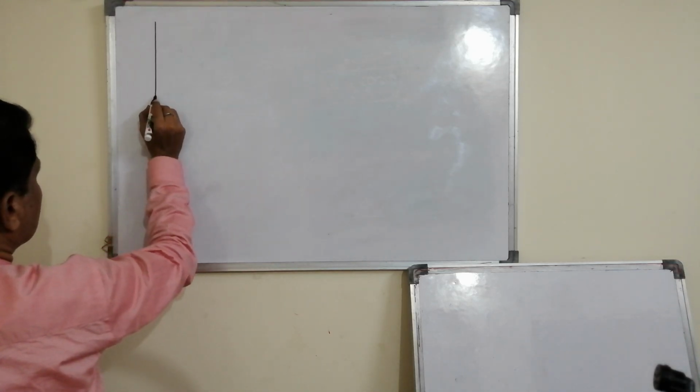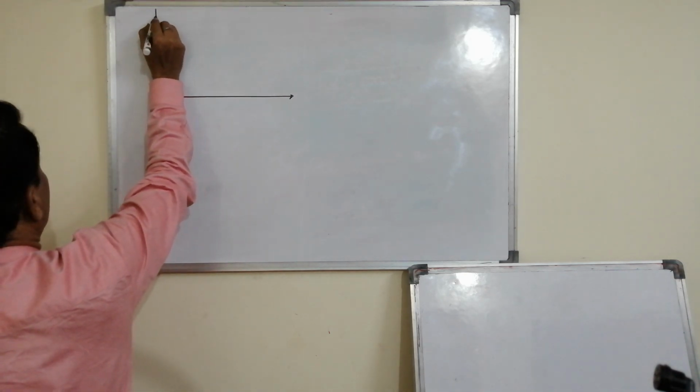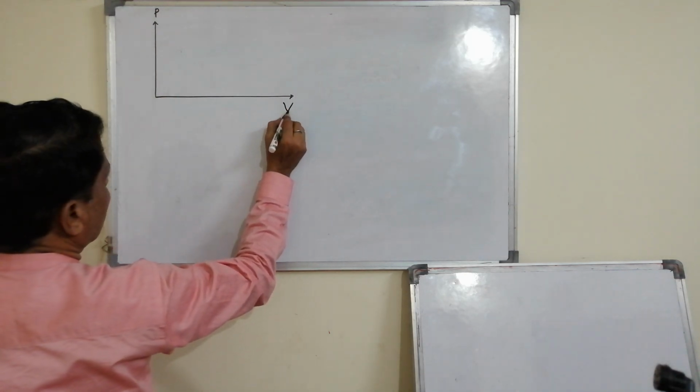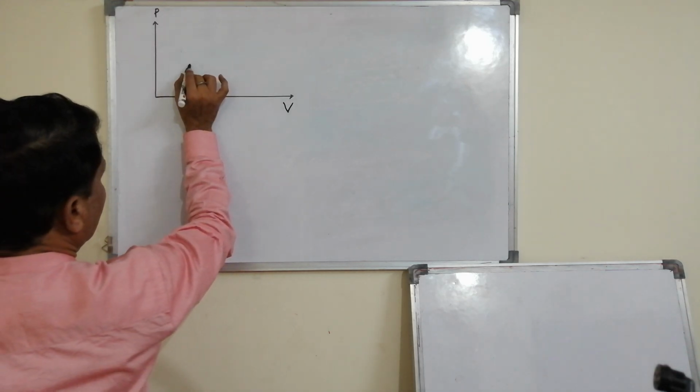So a P versus V graph is given. Pressure versus volume graph is given here.